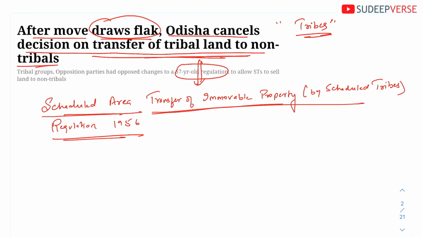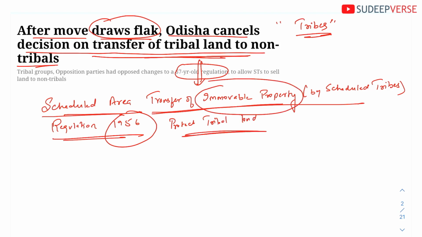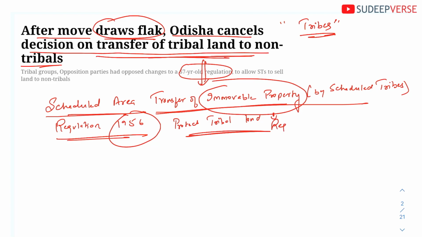Okay, now this regulation of 1956 was basically created in 1956 to protect tribal land. Okay, as the name suggests, protecting the immovable property of the tribes is this act's essence, or this act's spirit. Okay, and regulating the transfer of this immovable property was its main objective.